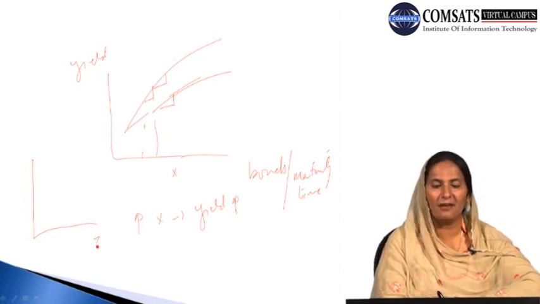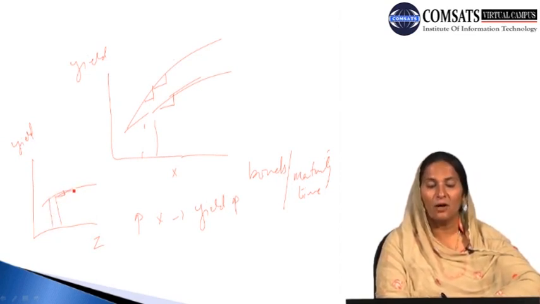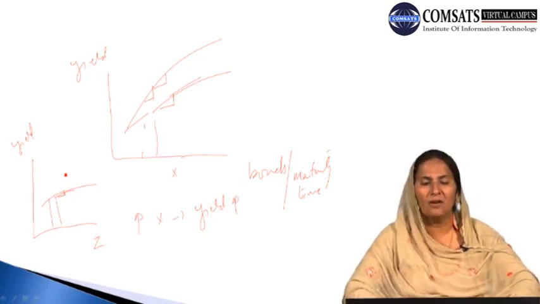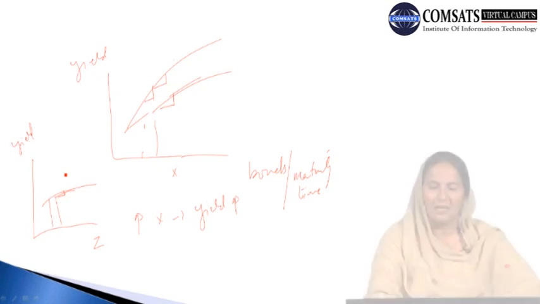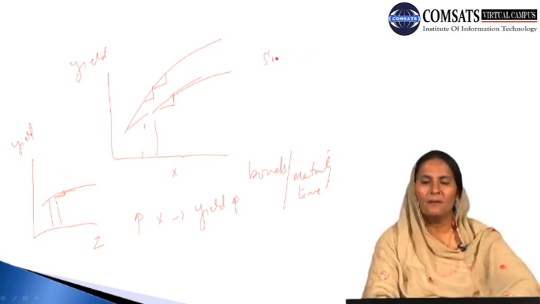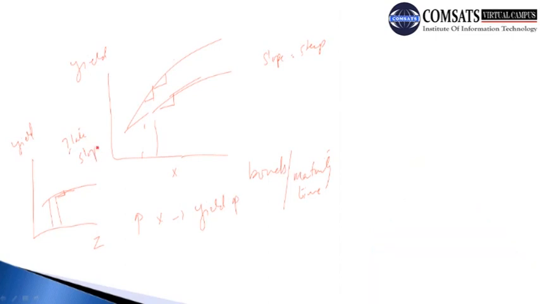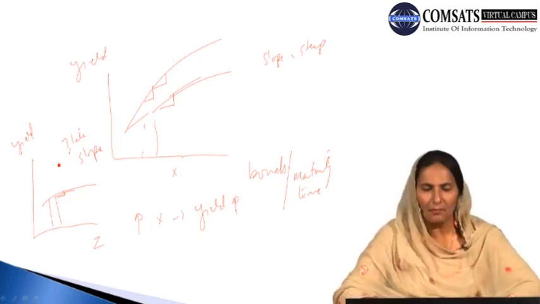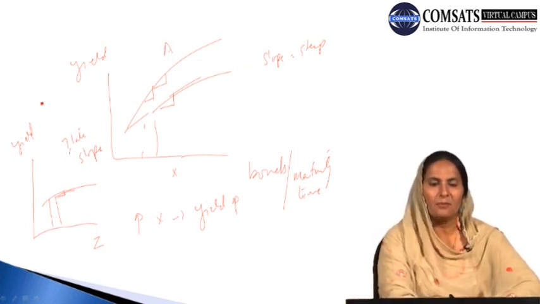On the other hand, here we have z, because we said that the value of gamma is small. Along the vertical axis we again have yield to maturity, and the shape of the curve is like this. When we increase x a lot, the yield to maturity is not that large, so yield to maturity is not too responsive to the investment in z. The rate of change is larger along this axis. The slope indicates a steeper slope here and a flat slope here. Here the slope is flat, the rate of change is smaller, and the rate of change is greater along the first diagram, diagram A, and smaller along diagram B.